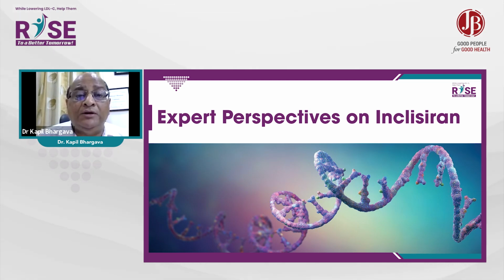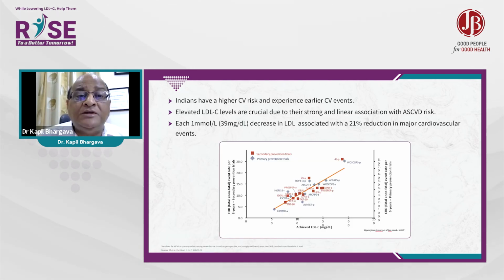I am an interventional cardiologist, and I would like the public to know that atherosclerotic heart disease is the most common disease in the world, and it is the largest killer of all diseases. So basically, what happens is that either the arteries of the brain or the arteries of the legs or arteries of the heart are blocked because of several factors.